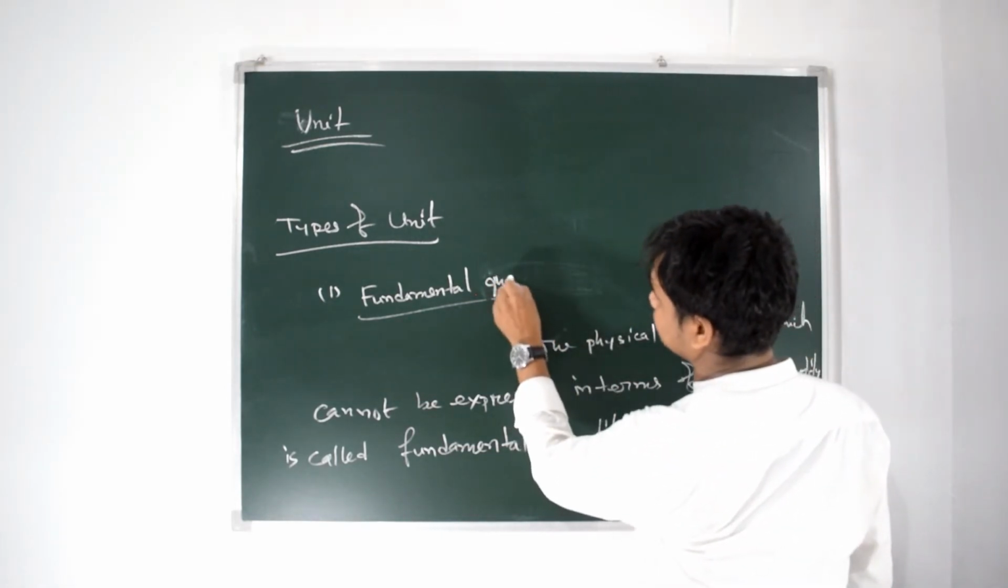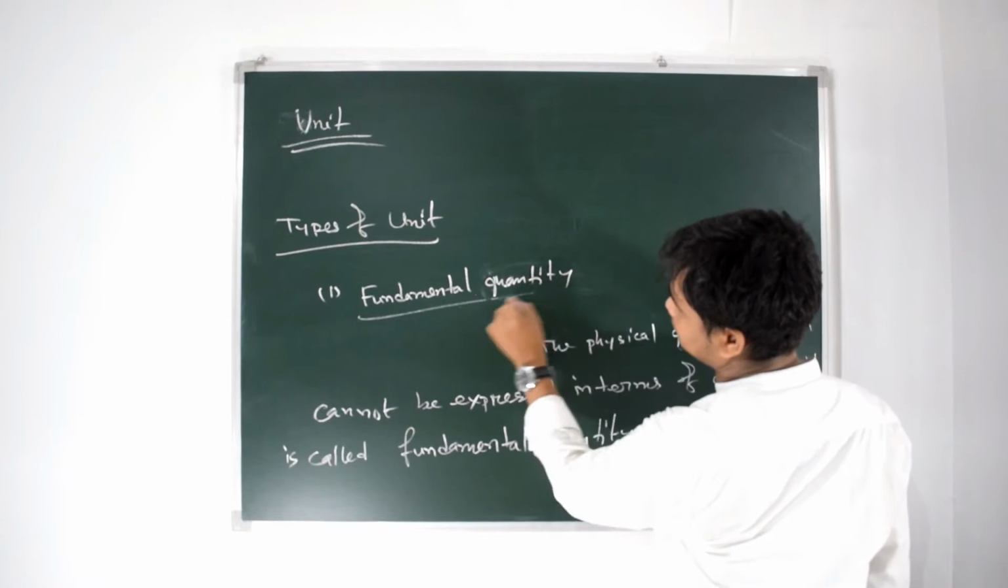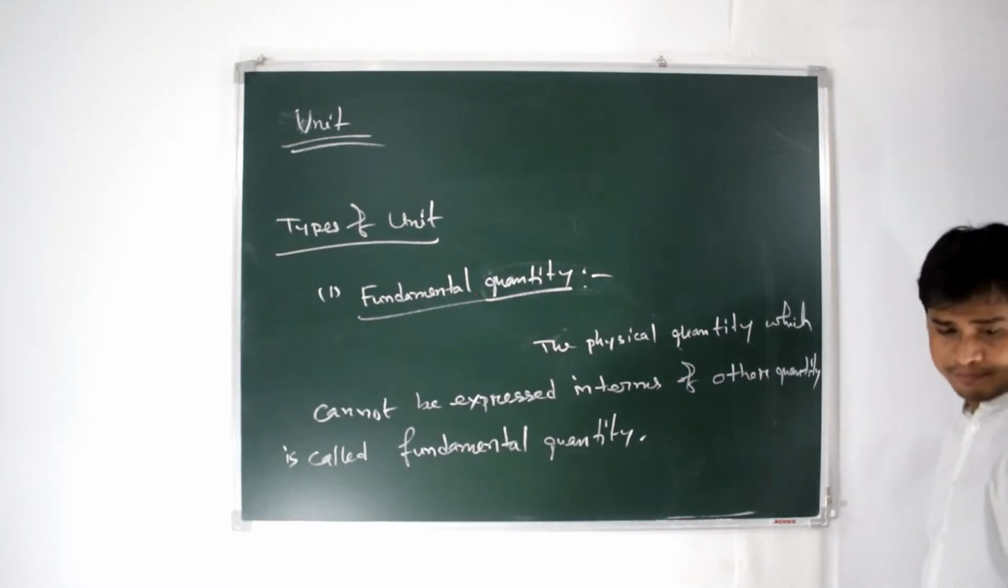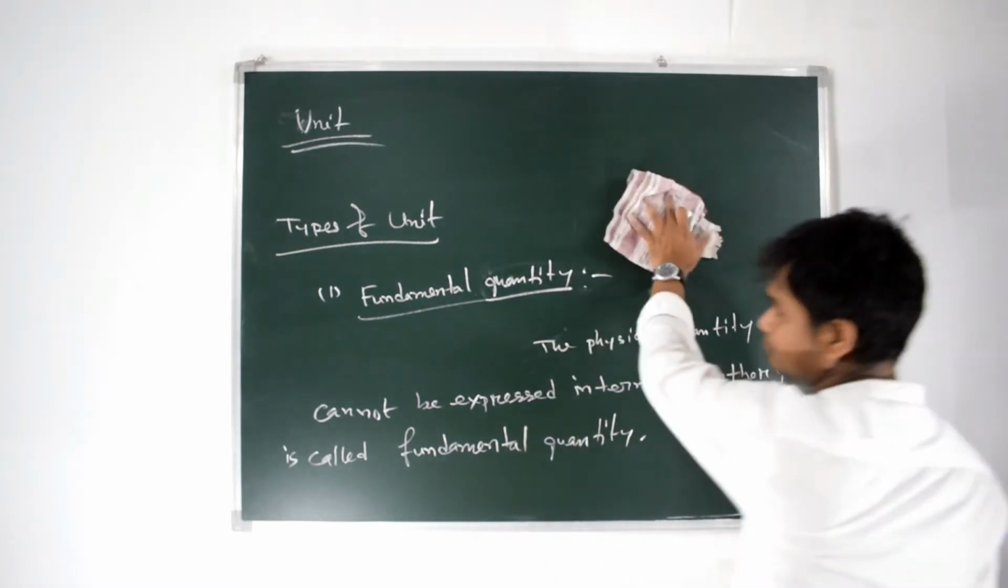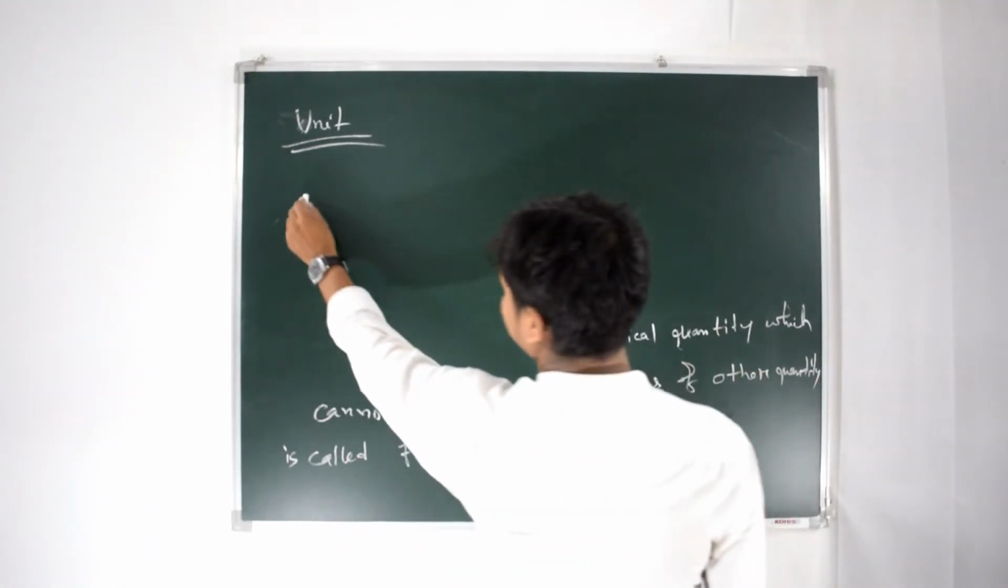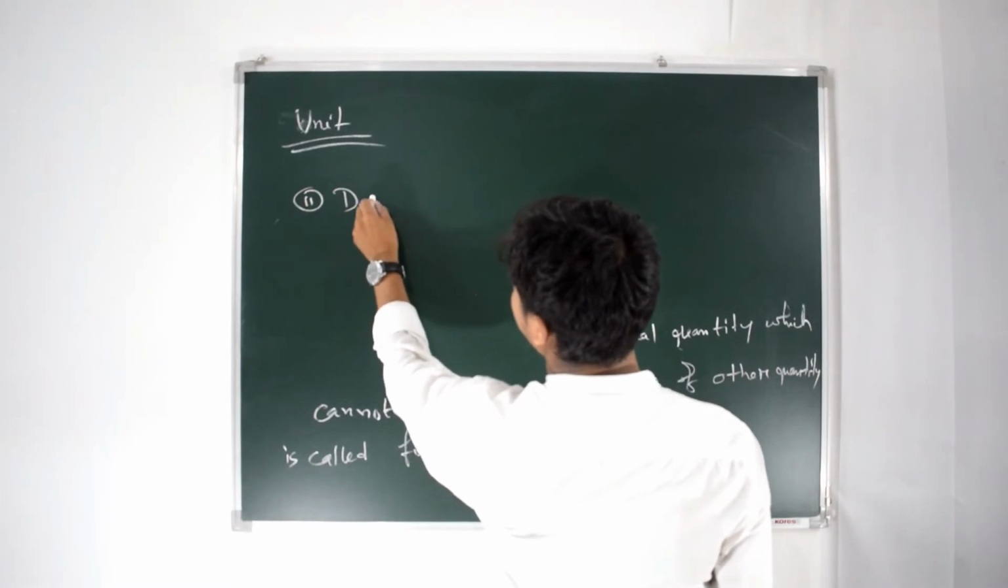Okay, next. Fundamental quantity: the physical quantity which cannot be expressed in terms of other quantity is called fundamental quantity. Okay, next one. Next we can write derived quantity, number 2. The word derived expresses the meaning that we can derive the physical quantity from other quantity.